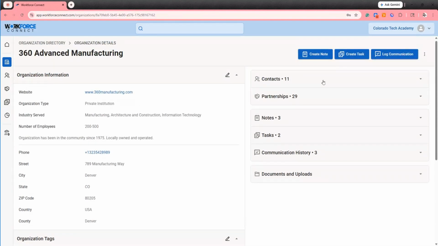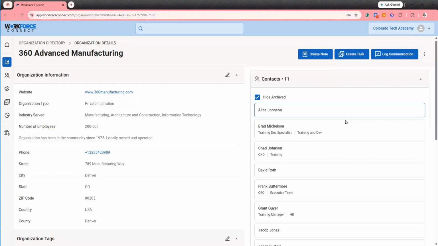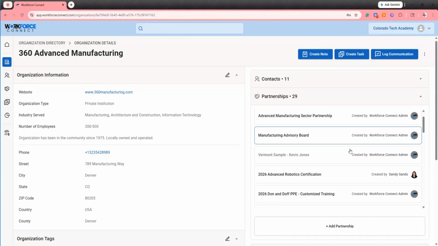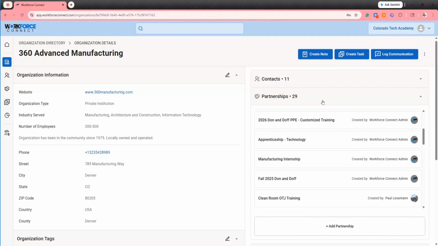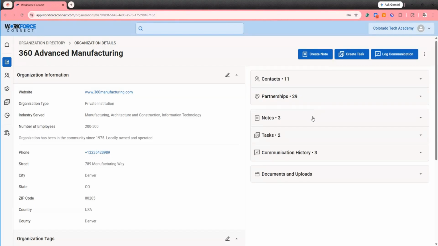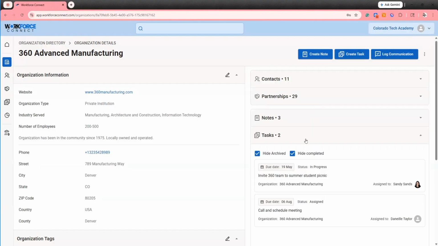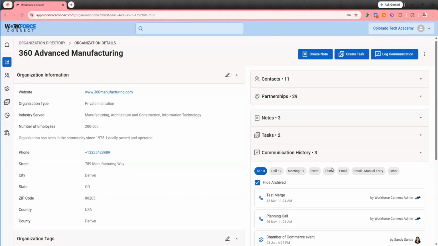We can also see the lead contacts from that organization and from your institution. Also from the organization page, we can see our contacts at that organization, as well as the partnerships that we have with that organization. On an organization, a contact, or a partnership page, we can also store notes, tasks, and communication history.